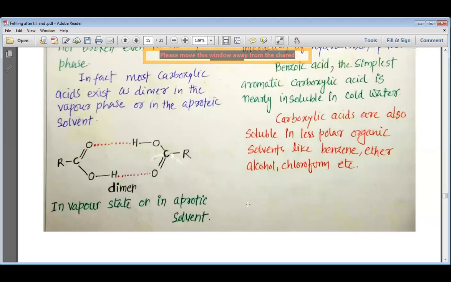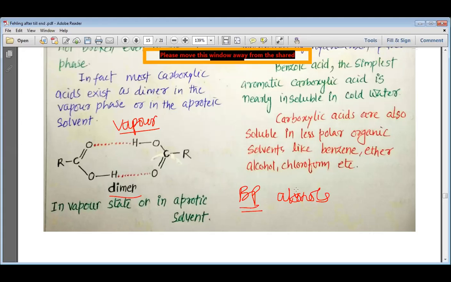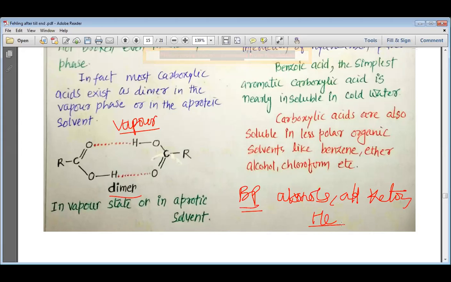due to the stability, which is known as the resonance stability. The carboxylic acid, please remember, my dear students, even in their vapor phase, exists as a dimer, and that is why their boiling points are even higher than the alcohols, aldehydes, ketones, and even the hydrocarbons. So this is how we can understand that their boiling points are comparatively higher.